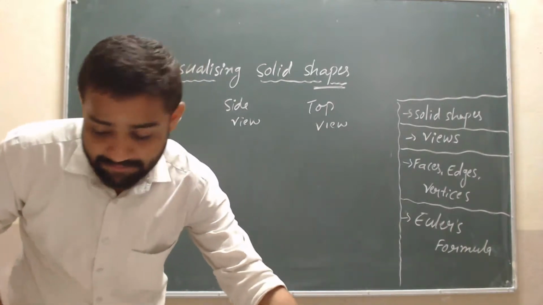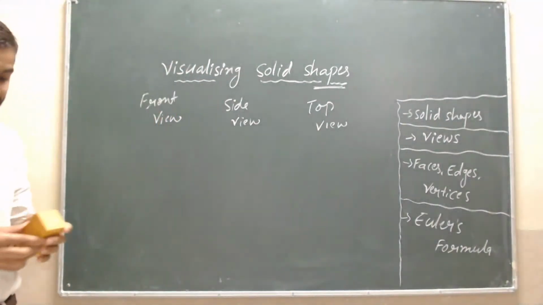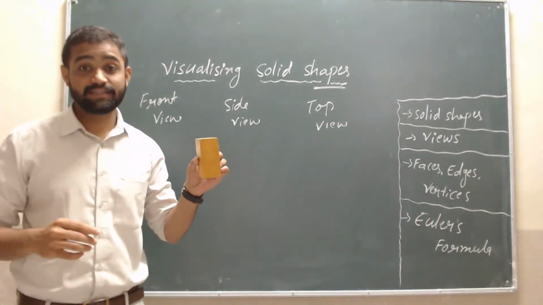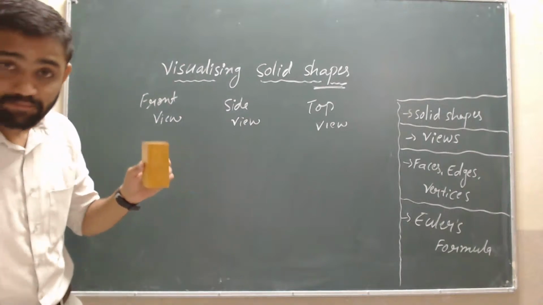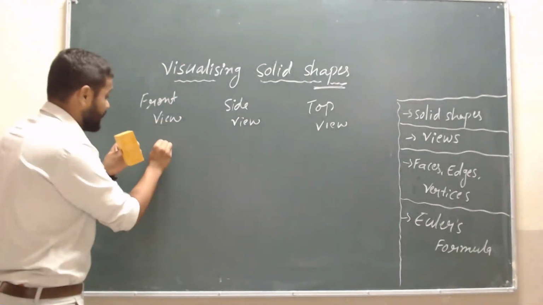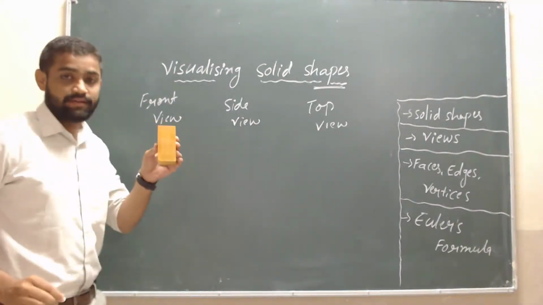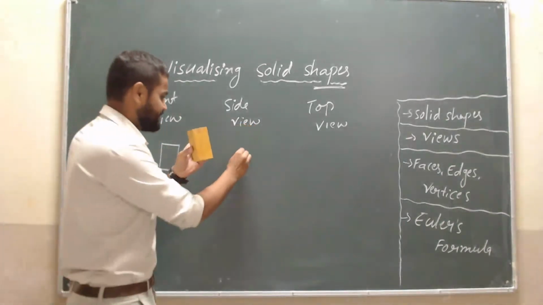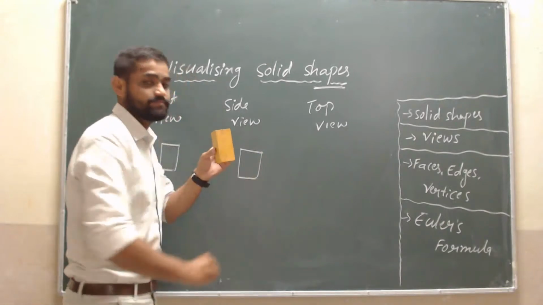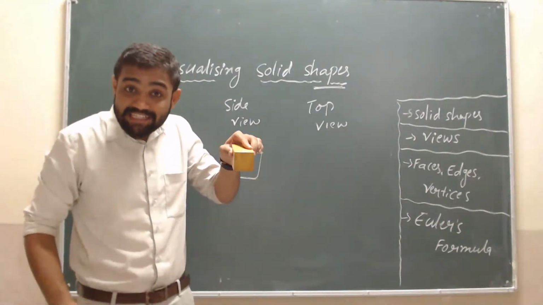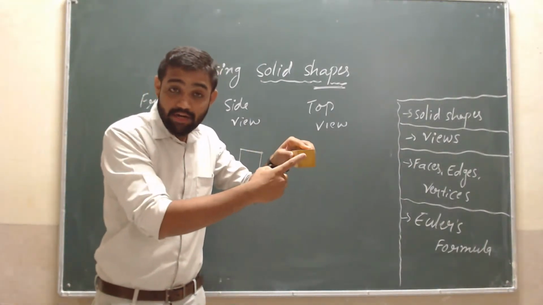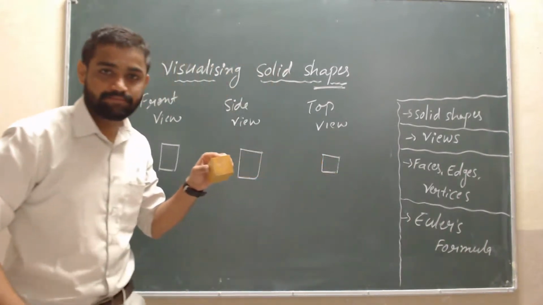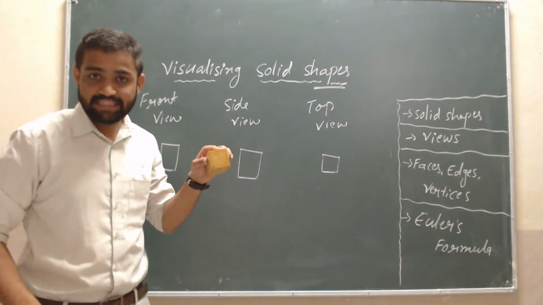Simple. Then take a solid shape like this one. The front view is like a rectangle. The side view is the same as it is, but the top view is like a square. Are you observing here? Yes, this is like a square. Is it clear to you?